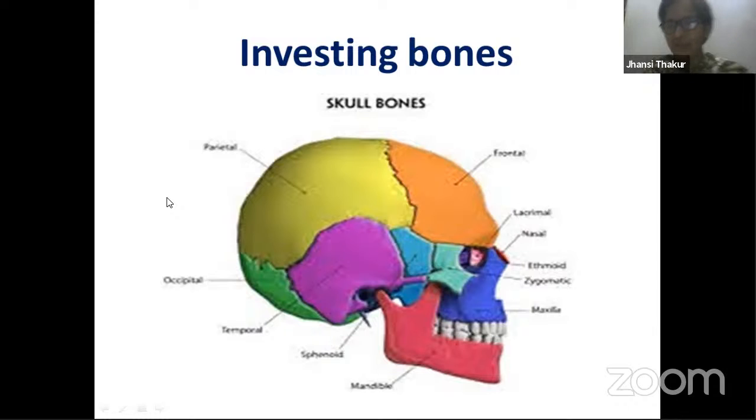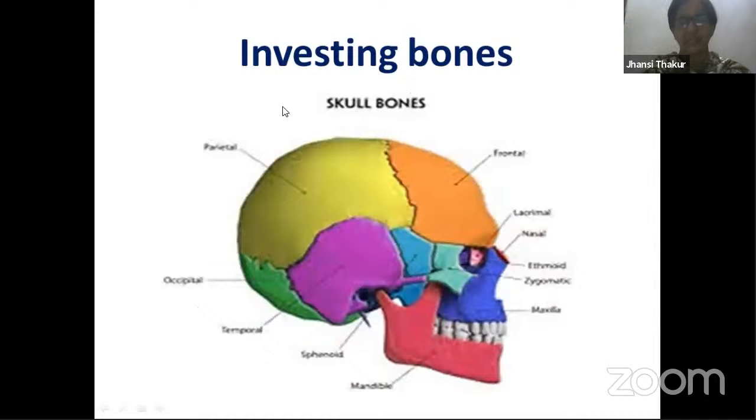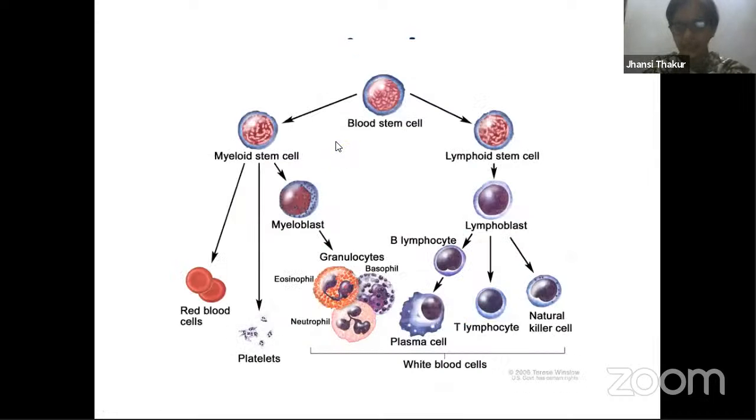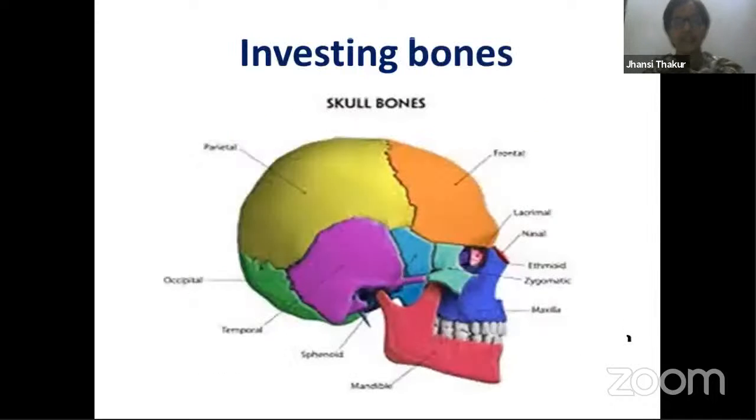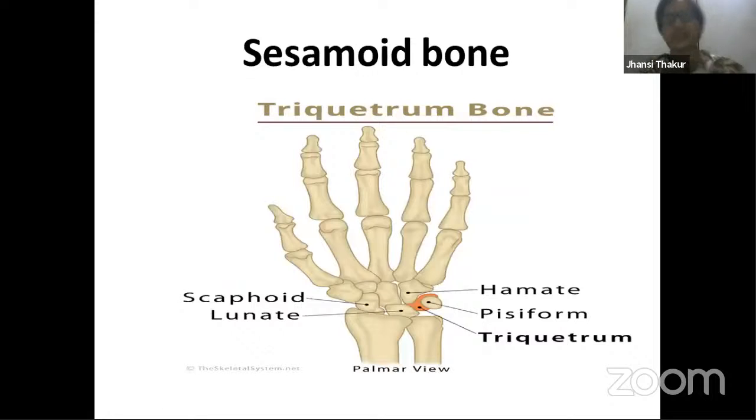What is the meaning of embryonic mesenchymal cells? Just now I told you that in the beginning you find some kind of cell which is not differentiated, and later on it gets differentiated, matured, and then it does that important function. To explain this particular slide related to investing bones, I'll come back in future. For the moment, remember that investing bones are derived from embryonic mesenchymal cells. Mesenchymal cells are mesodermal cells that become hard to give rise to these bones. I'll come back to this because it has a connection.